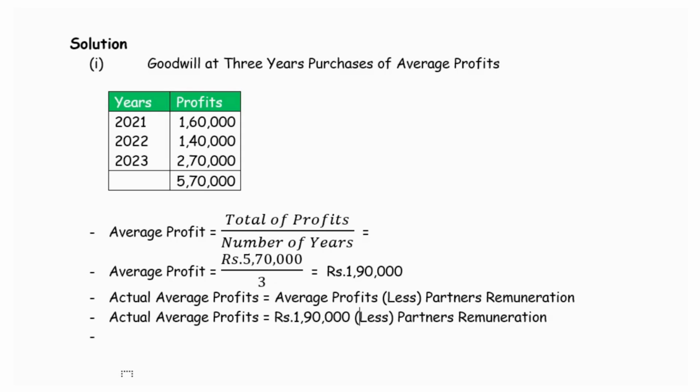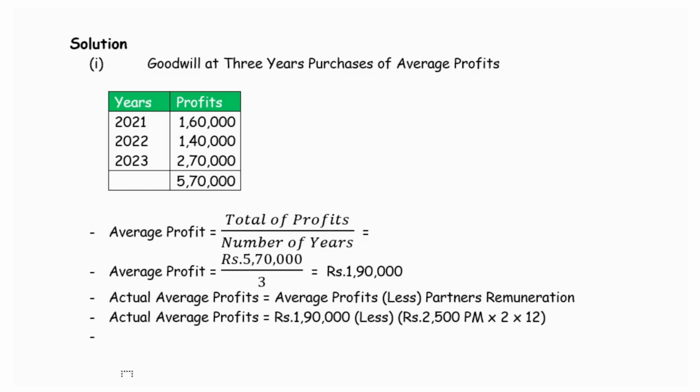The partner's remuneration is given as rupees 2,500 for each partner. So for two partners, and this is monthly, 2,500 per month. So for 12 months, we have to estimate.